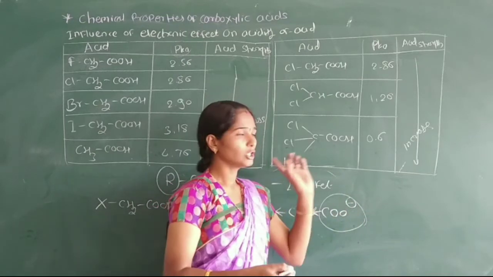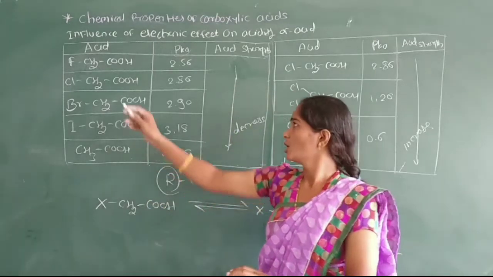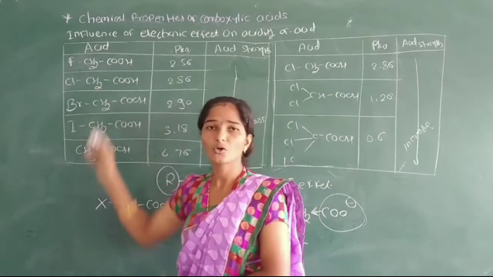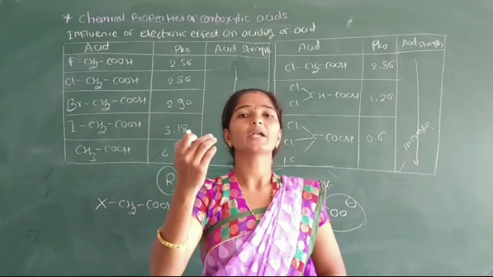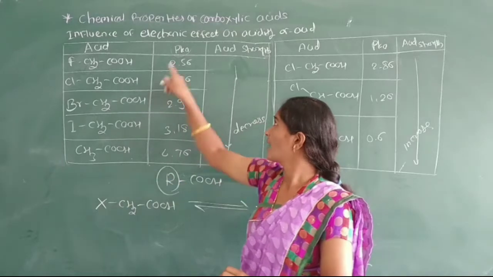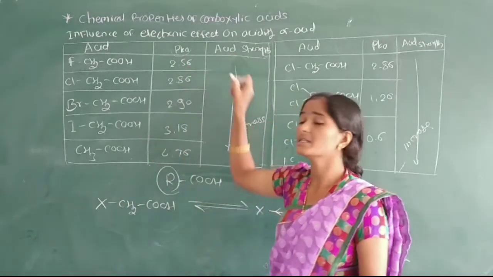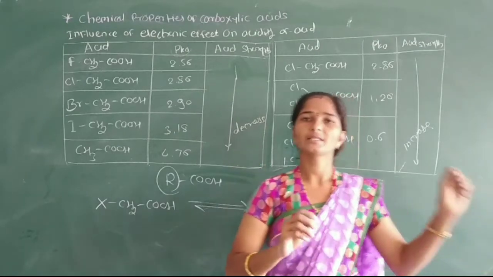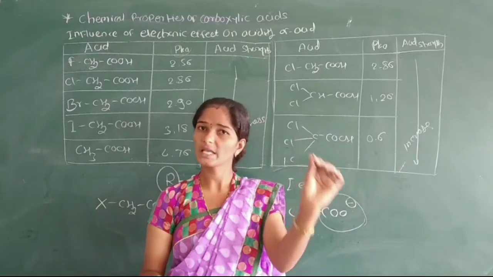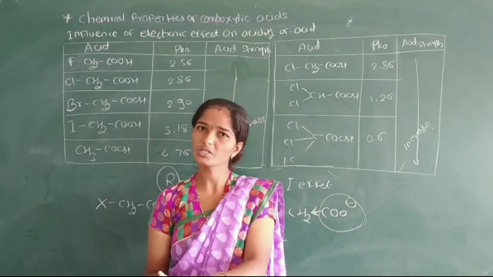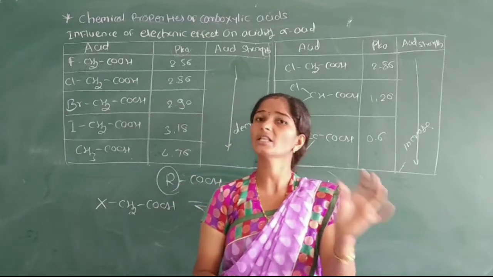That means in these two tables we notice that as the electronegativity of the halogen atom decreases, the pKa value increases, but acid strength decreases. And in the second, as the number of the same halogen atom increases, the pKa value decreases, but acid strength increases.